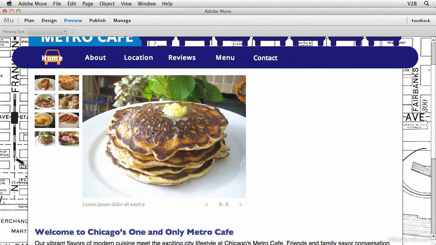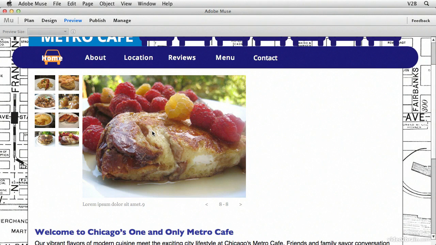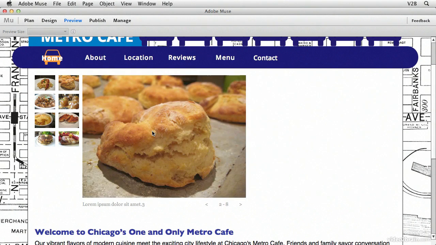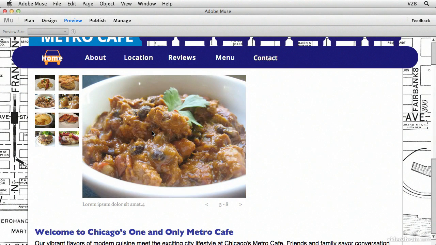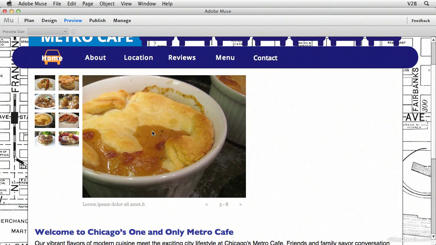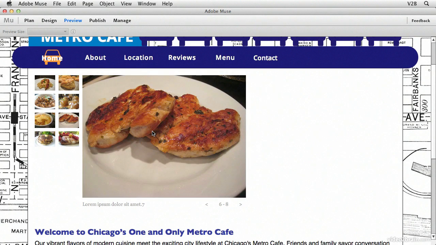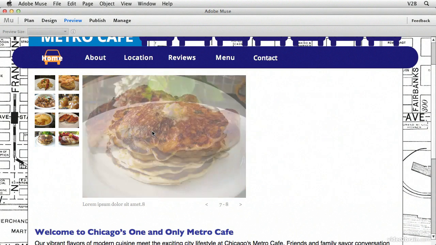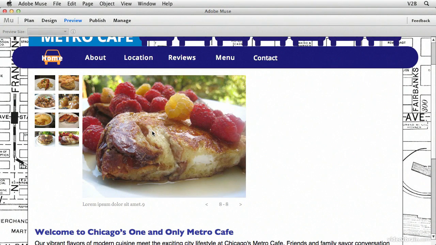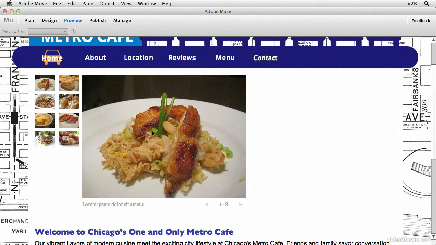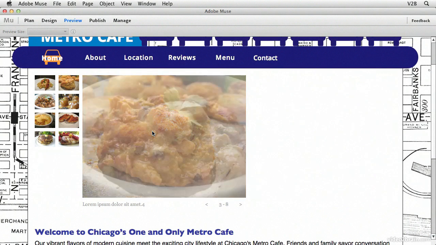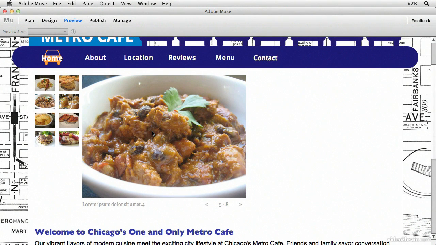You can then browse in your system for the images that you'd like to bring into your slideshow. Select them all, click Open. Muse brings them all into the slideshow. You can then choose your options, things like autoplay and the effect, whether you're going to use the fade transition or you can use horizontal or vertical. You can also choose a time frame for each individual slide. By default, this particular slideshow widget is set to 3 seconds, but you can change that to a larger value or a smaller value, depending on how long you want people to focus on the images as we're auto playing the slideshow.